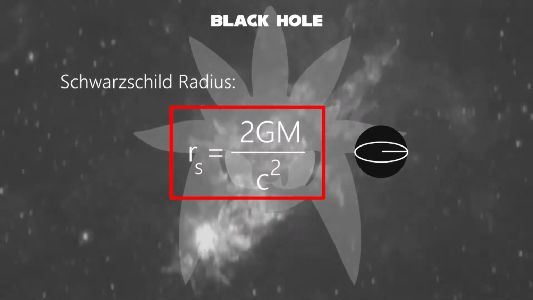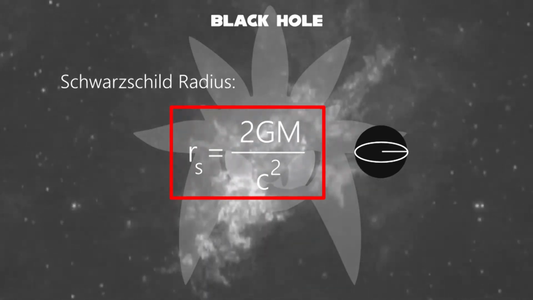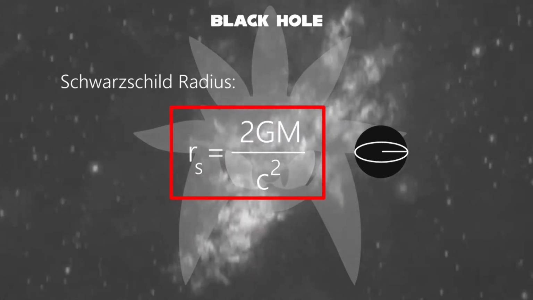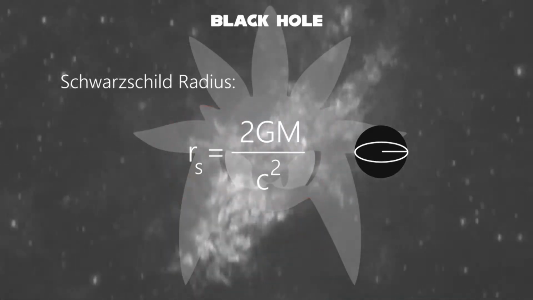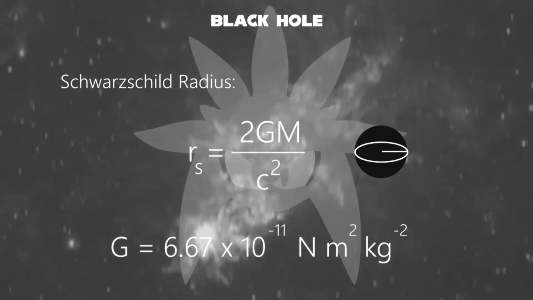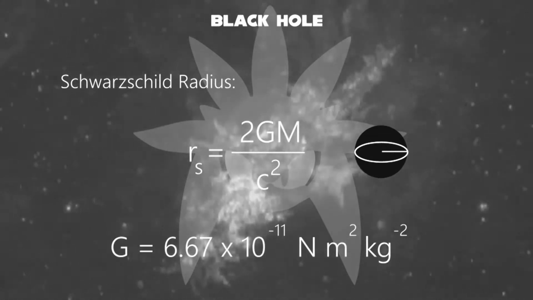G denotes the gravitational constant. M denotes the object's mass. And c denotes the speed of light. Do you know what the given value of G is? That is 6.67 times 10 to the negative 11th Newton meter squared per kilogram squared.